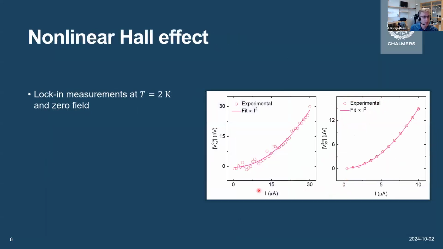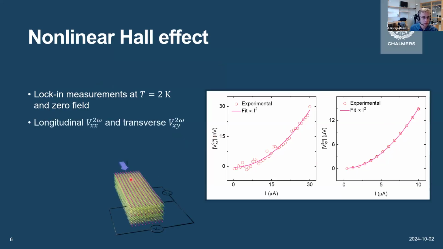What I would like to emphasize is this nonlinear Hall effect that we're able to measure in these multi-layer devices, which we measure using lock-in amplifiers, in this case at 2 Kelvin and 0 field. And we measure both the longitudinal and the transverse voltage, where of course the transverse voltage is the Hall effect. And as you can see in both of these curves, we have this characteristic quadratic IV dependence.